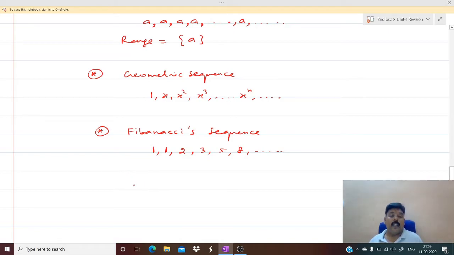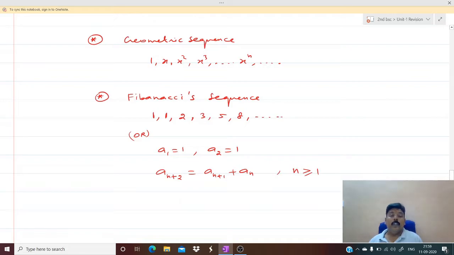So we can write the Fibonacci sequence, and the definition in some other way also. a1 equal to 1, a2 equal to 1, a(n+2) equal to a(n+1) plus a(n), for n greater than or equal to 1.